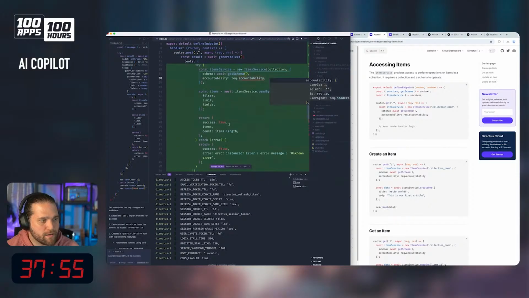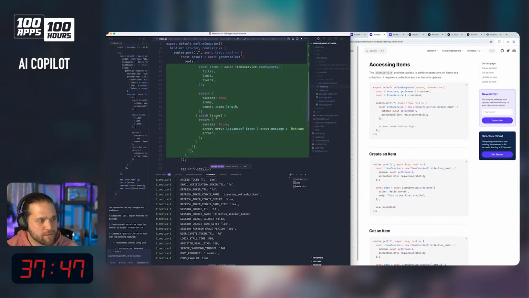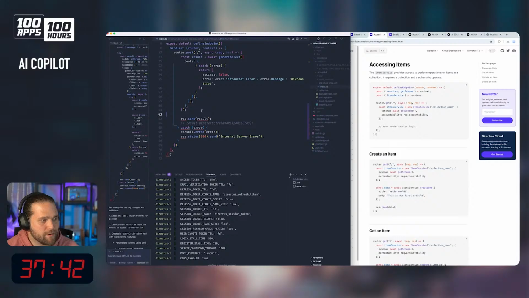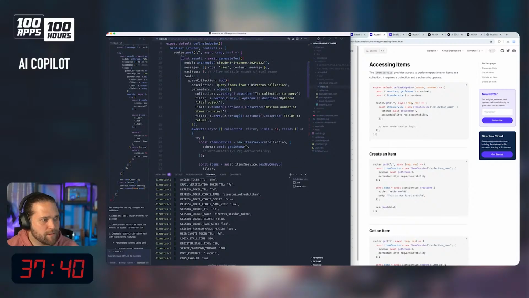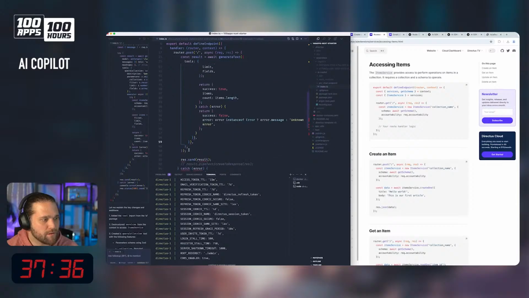Request dot accountability. Can we just leave that part off? That will be read by query, filter, success, return the items, the count, accept the file, await generate text. Something is off here.